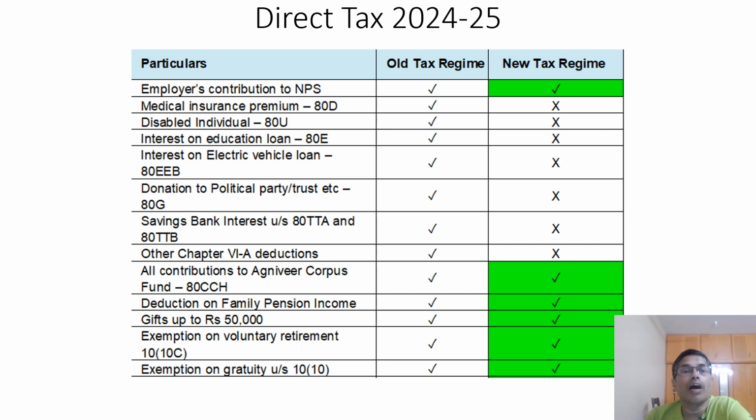Further, employer contribution to Agniveer Corpus and deduction on family pension income, gifts up to 50,000, exemption on voluntary retirement under section 10(10C), exemption on gratuity under section 10(10), you can claim in both regimes. That's all, end of the day.